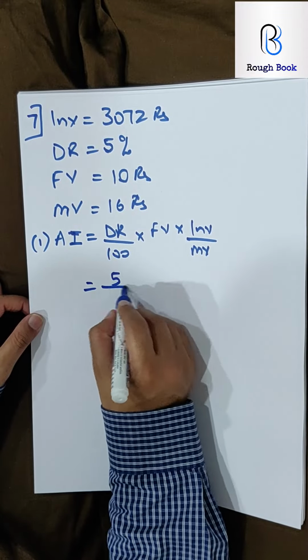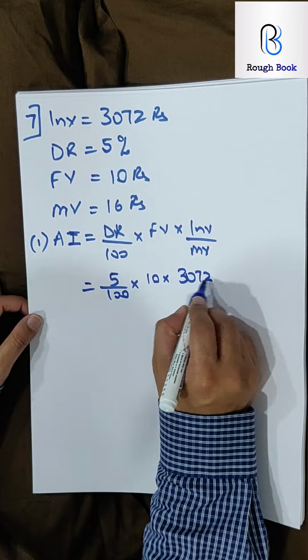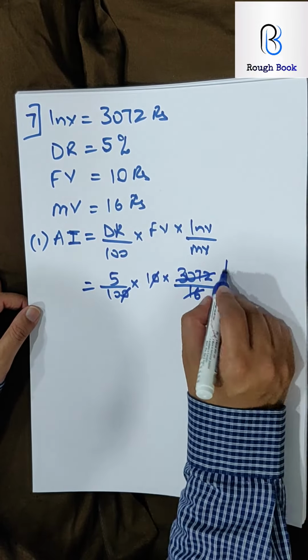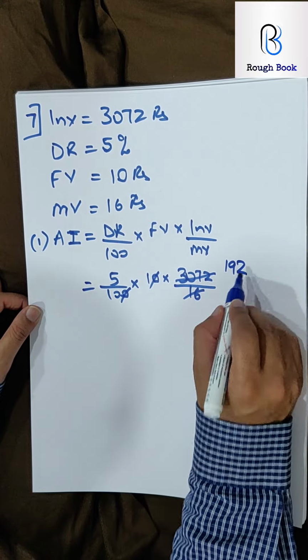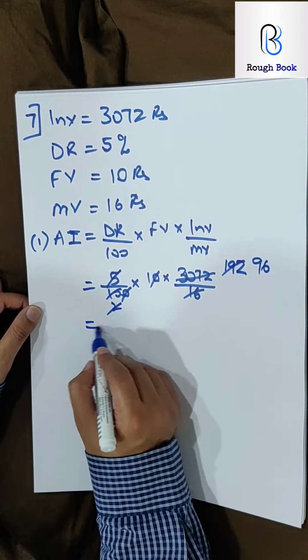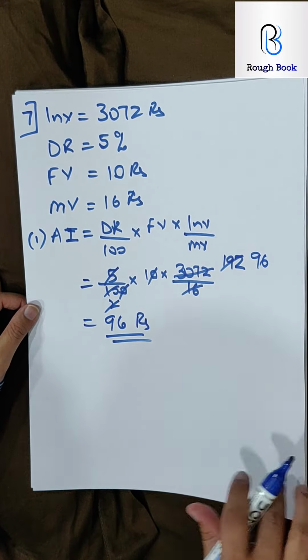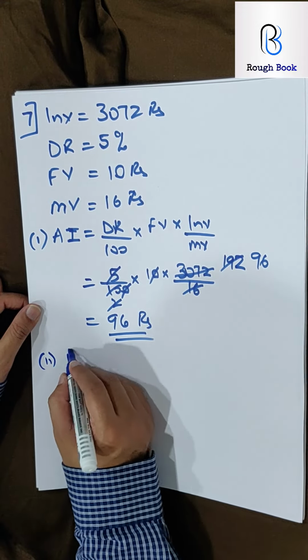So dividend rate 5%, face value 10 rupees, investment 3072 by 16. 10 gets cancelled. 16 ones are 16, 147. So 9s are 144, 32, so 2 times. 5 ones are 5, 2s are 2, ones are 96. So the annual income that this person is getting is rupees 96, or you can also call it as profit. Second one, percent income.